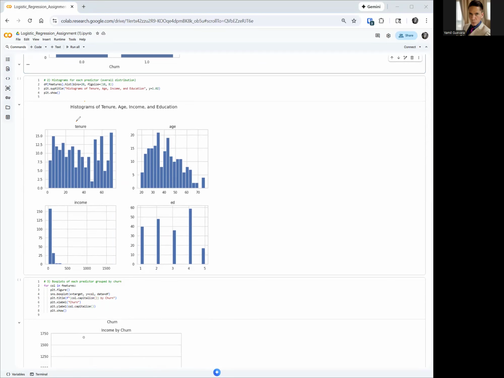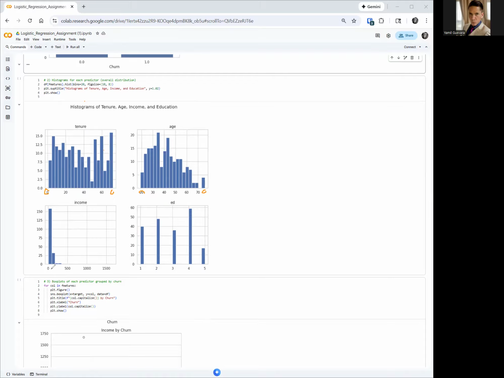Now let's look at the histograms. We got histograms for all the features that we're going to be using. Here we're looking for outliers. If you look at tenure, everything looks normal. They range from 0 to probably 80. Age is from 28 to probably 80 as well, maybe 90.